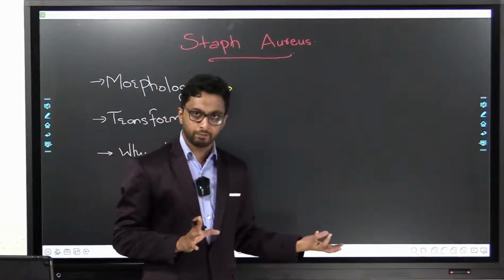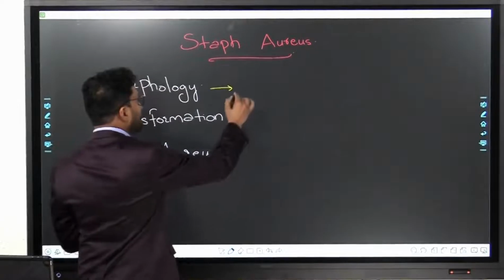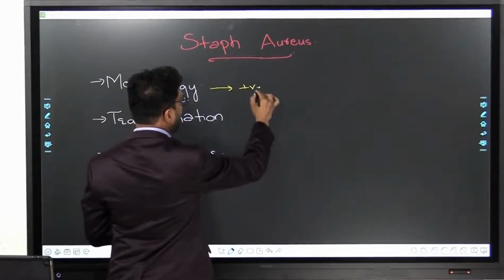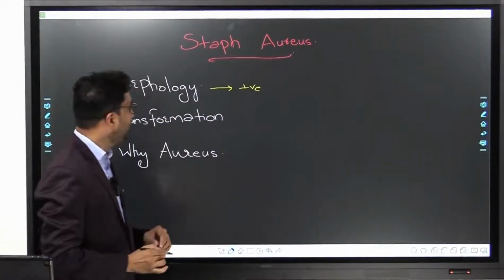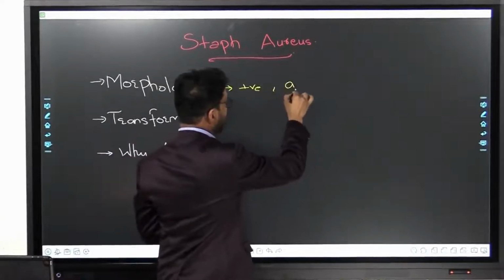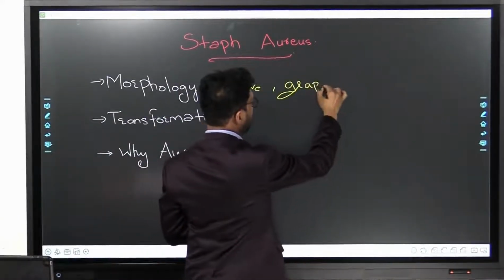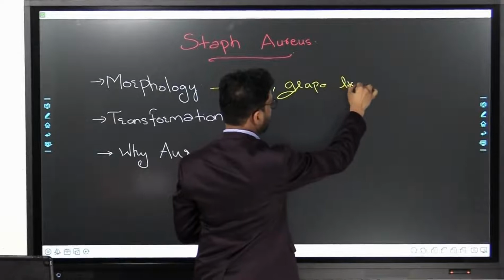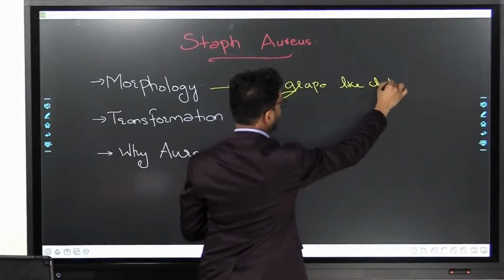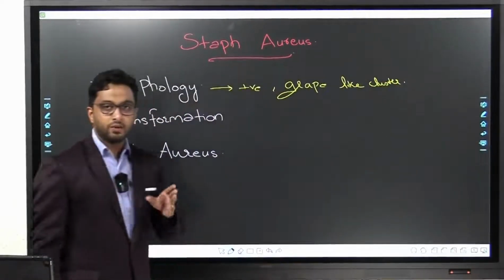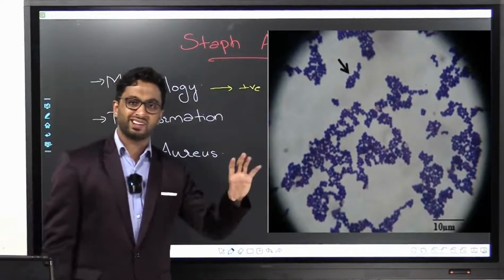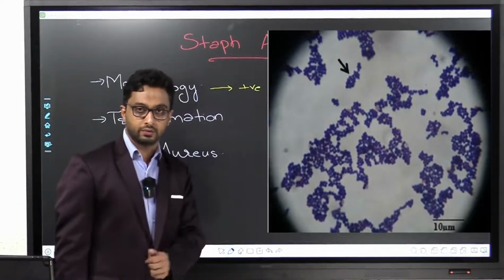They are gram positive organisms which occur in grape-like clusters. You can see here the grape-like cluster look of these organisms.